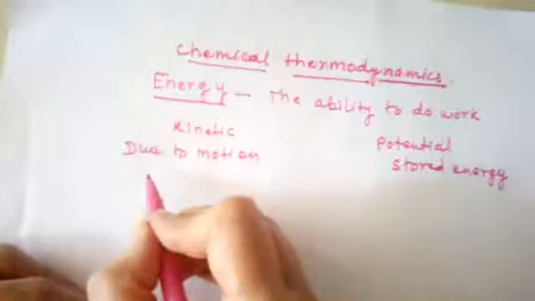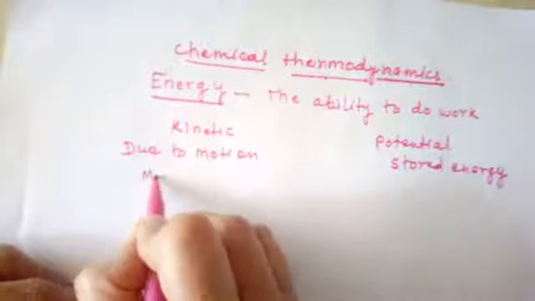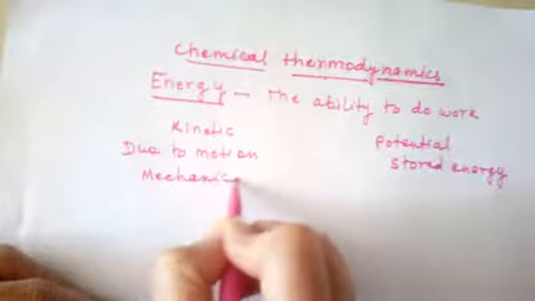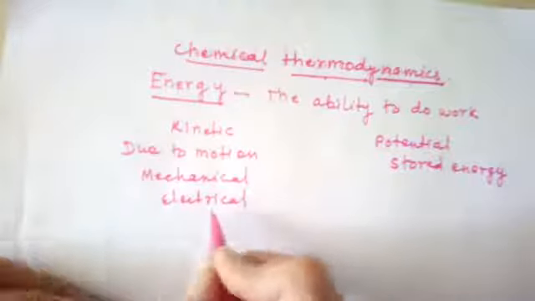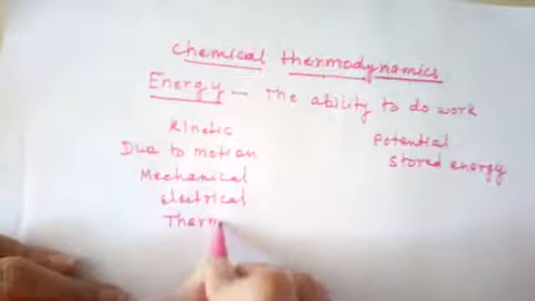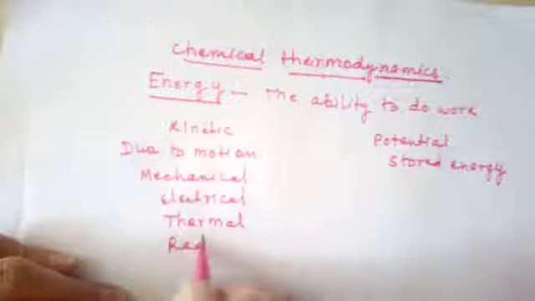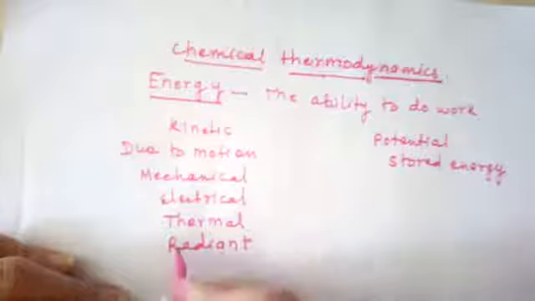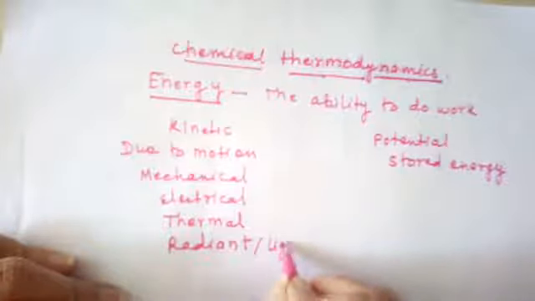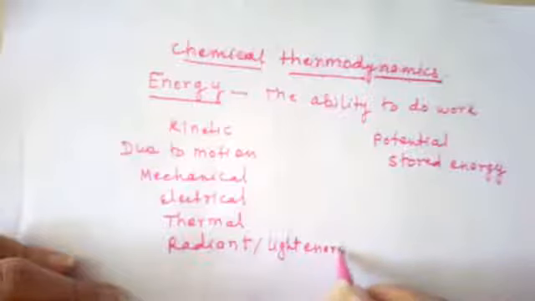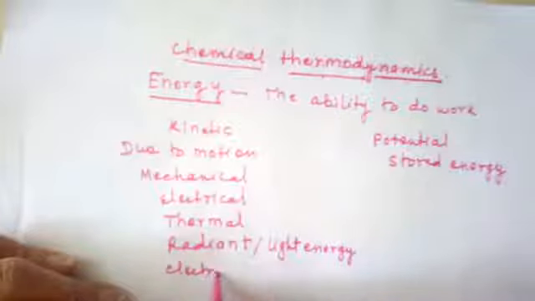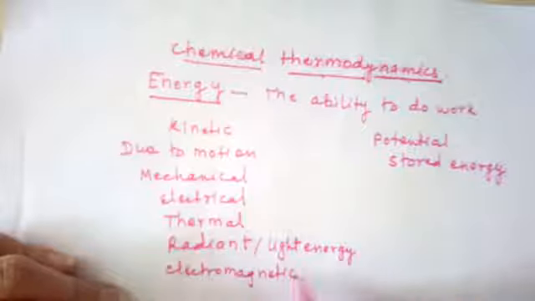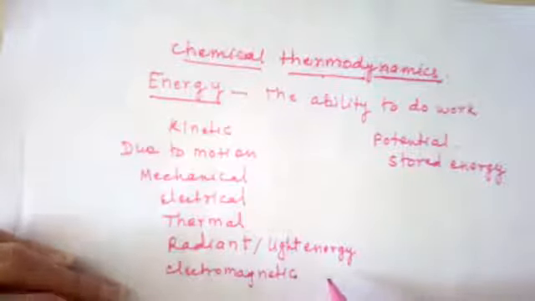There are different examples of this kinetic energy like mechanical energy, electrical energy, thermal energy, radiant energy, or light energy. This can be also called as light energy or electromagnetic energy, which travels in a transverse waves.